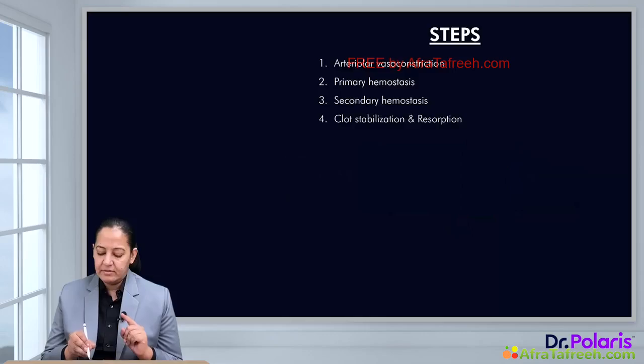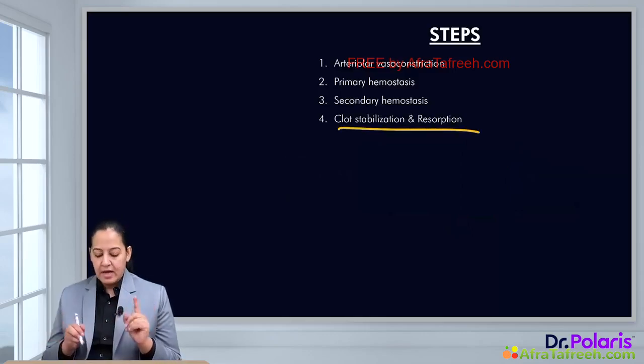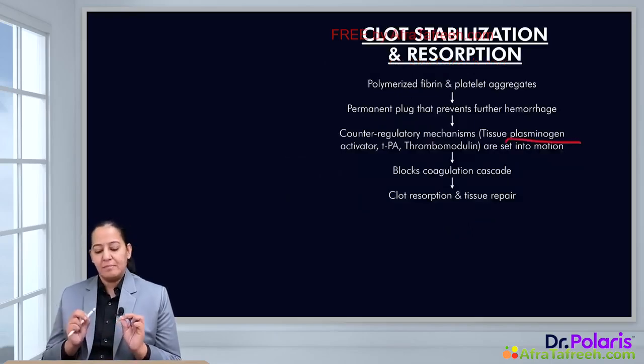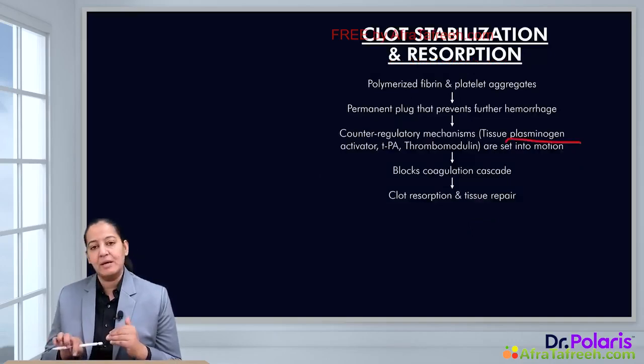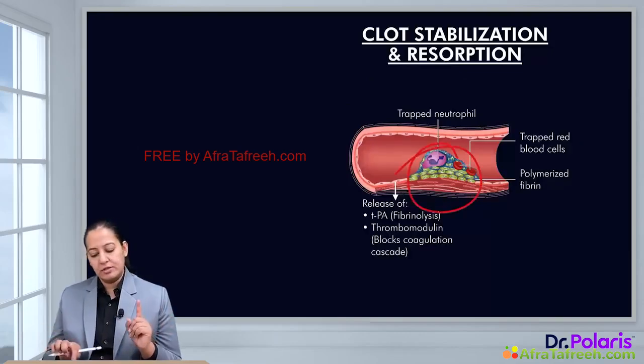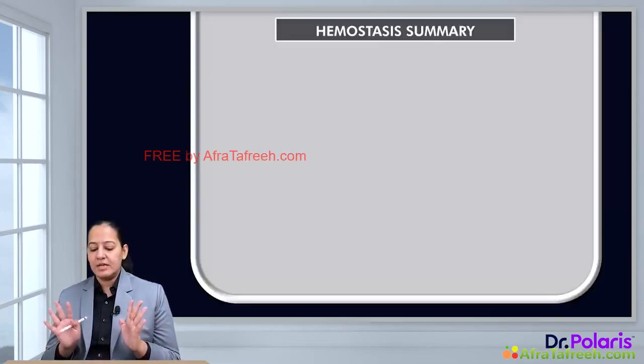And in the end, when the healing is completed, the clot will dissolve. It will be reabsorbed with the help of plasminogen. In the blood, plasminogen is present. Plasminogen will get converted into plasmin, and plasmin causes the dissolution of this clot. Dissolution of the clot takes place. So what is the summary of the hemostasis?